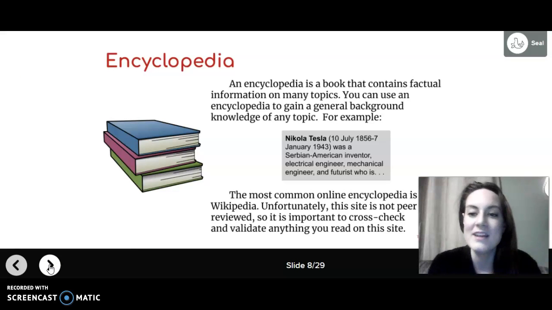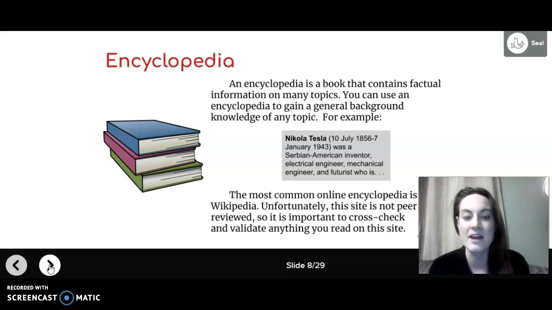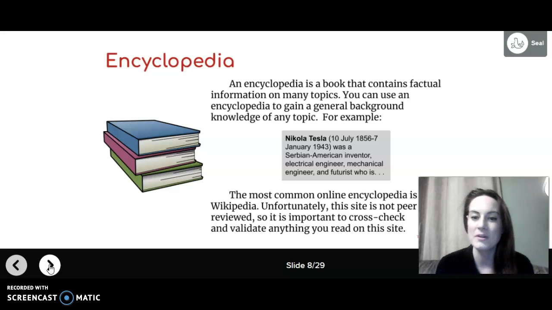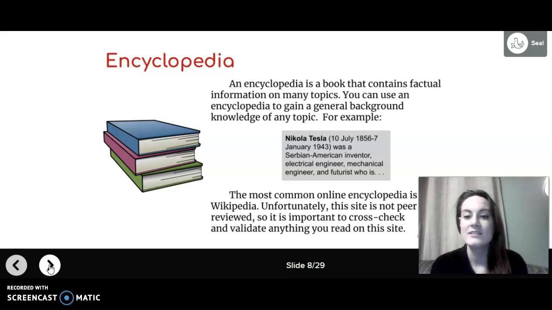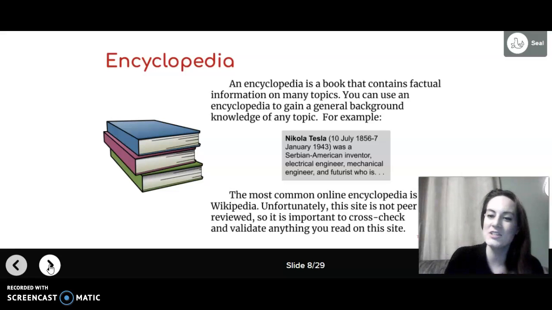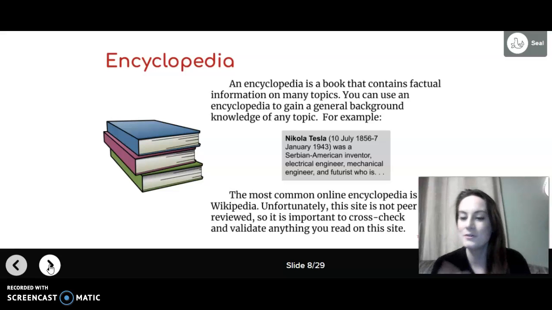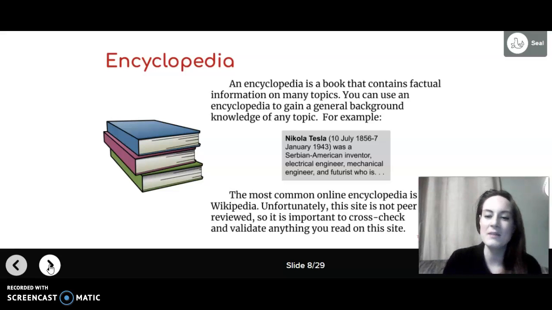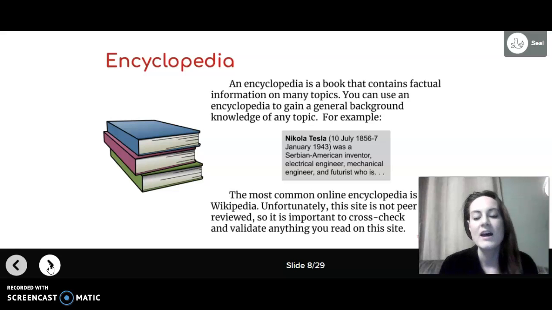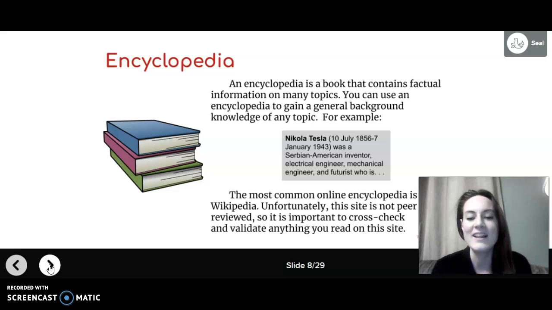Encyclopedia. An encyclopedia is a book that contains factual information on many topics. You can use an encyclopedia to gain a general background knowledge of any topic. For example, Nikola Tesla, 10th of July 1856 to 7th of January 1943, was a Serbian-American inventor, electrical engineer, mechanical engineer, and futurist who is blah, blah, blah. The most common online encyclopedia is Wikipedia. Unfortunately, this site is not peer-reviewed, so it's important to cross-check and validate anything you read on the site.